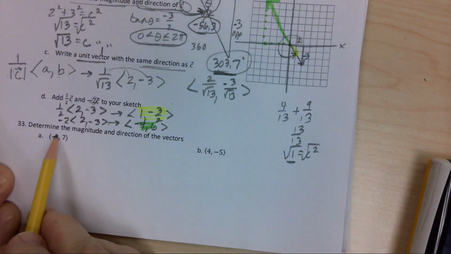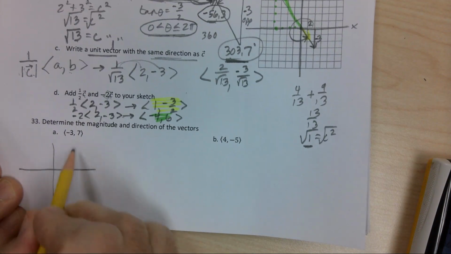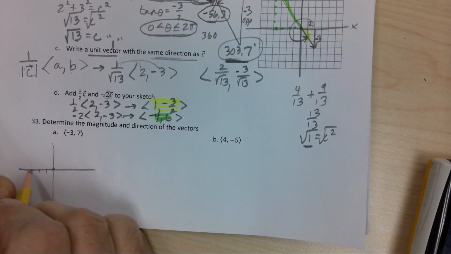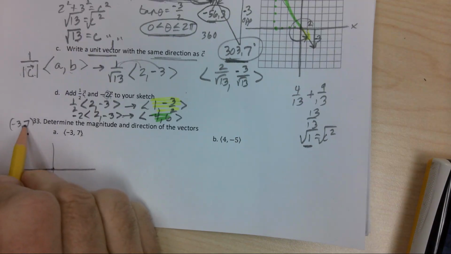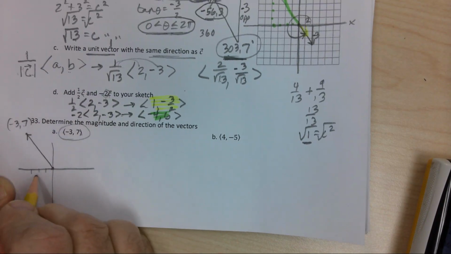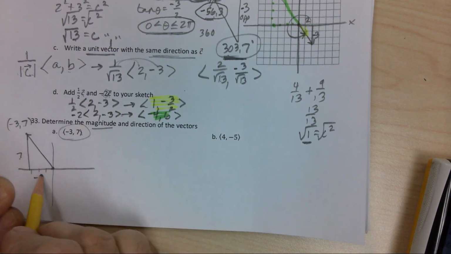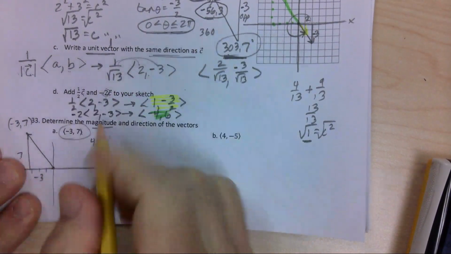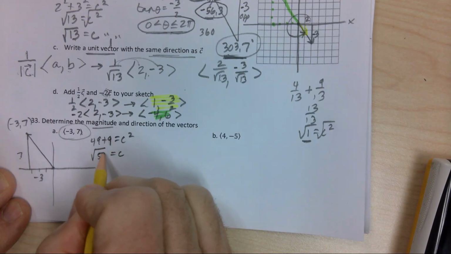All right, well, determine the magnitude and direction of the vectors. Every picture tells a story. So these little pointy guys means it originates from the origin. 1, 2, 3, 7. That's the point, but this represents the actual vector. So let's draw that vector in. So that's negative 3, 7. Magnitude, it's just Pythagorean theorem. So a squared plus b squared, I'm just going to make it 9, equals c squared. So c is going to be the square root of 58.